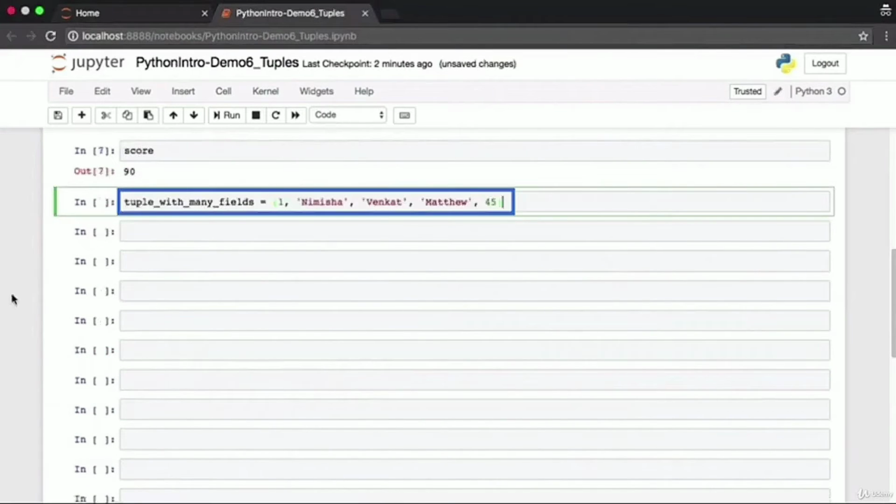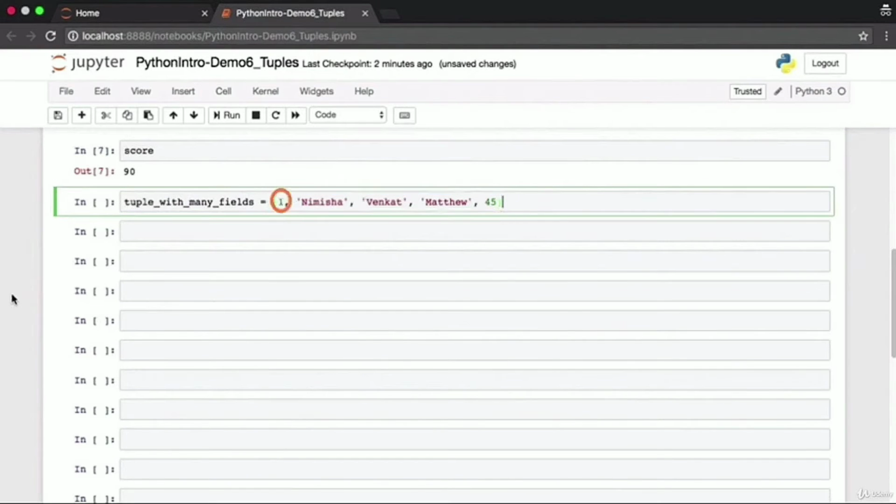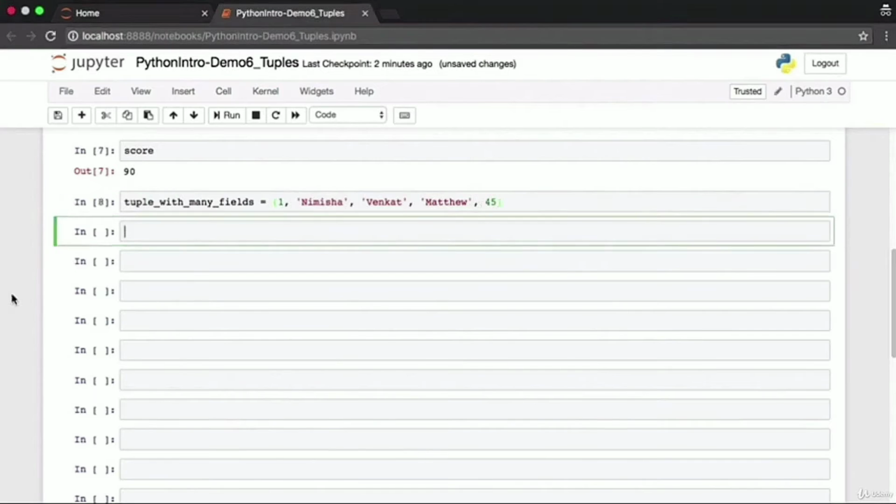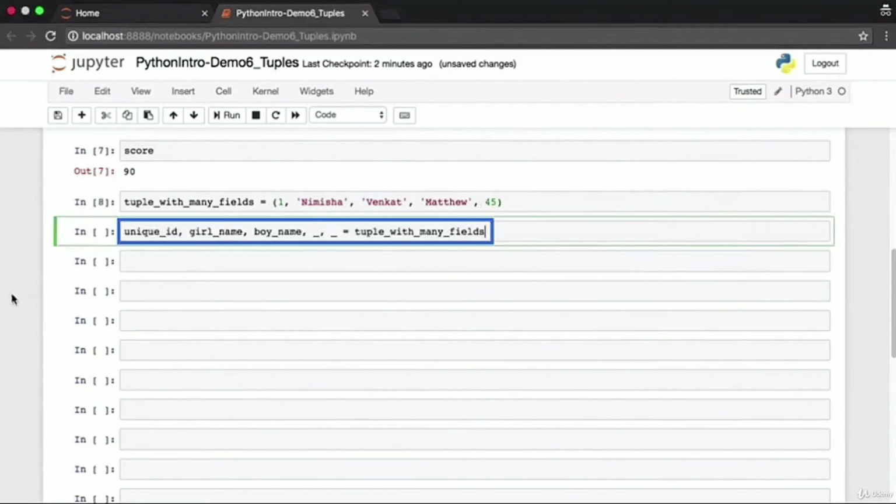Let's set up another tuple, this time with many more fields. Here our tuple contains 5 different fields. The first field is a number, the next 3 fields are strings, the last field is a number. It's possible that you're only interested in the first 3 fields of this tuple and you want to extract them into variables. This is possible in Python by specifying 3 variable names which will hold the values in the first 3 fields of your tuple. These are the unique ID, girl name, and boy name variables. This tuple, however, has 5 fields, so you can't just have 3 things on the left side of your assignment operator.